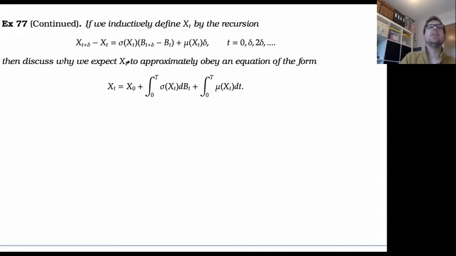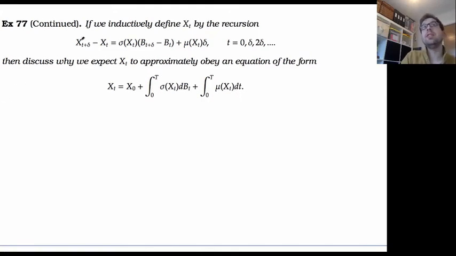Then discuss why we expect x of t to be approximately obeying an equation of the following form. X of t equals x of 0, plus the integral from 0 to t of sigma x of t dB of t, plus the integral from 0 to t of mu of x of t dt. Okay? So why might that be true?